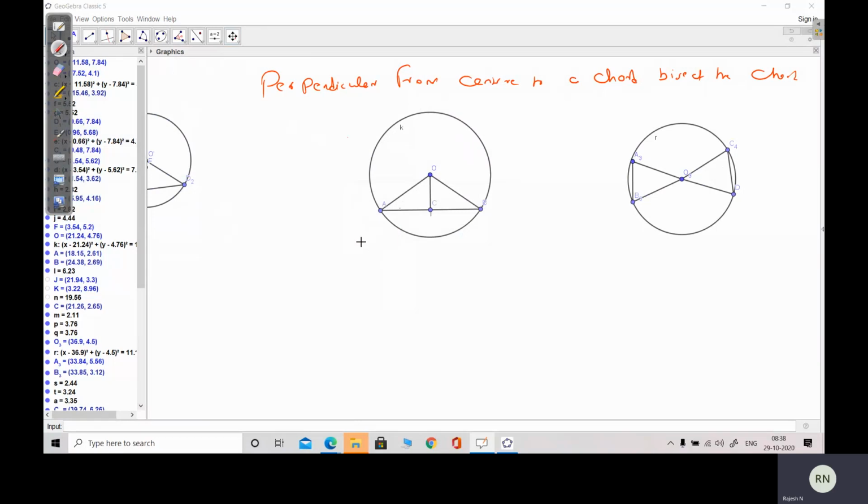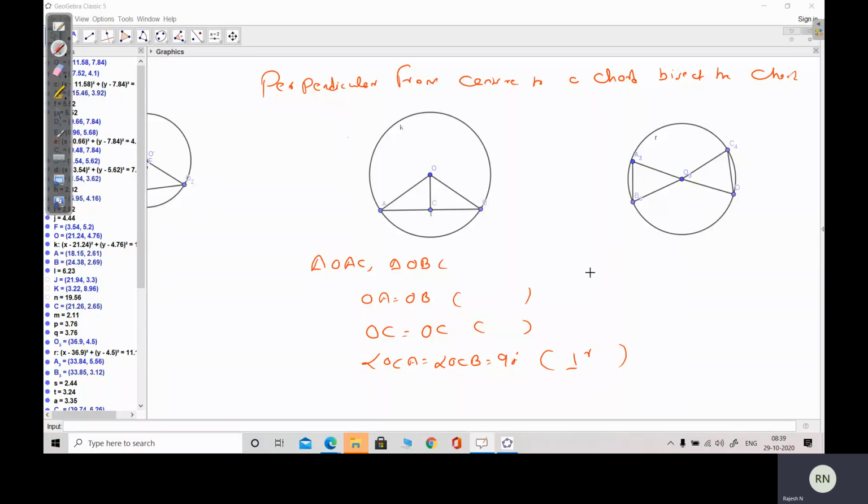So what can we say? Consider triangle OAC and triangle OBC. OA is equal to OB. What is the reason? Radius of the same circle. OC is equal to OC. The reason is common. Now angle OCA is equal to angle OCB is equal to 90 degrees because perpendicular from the center is